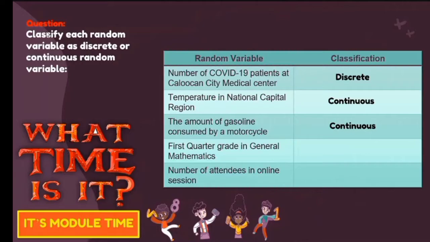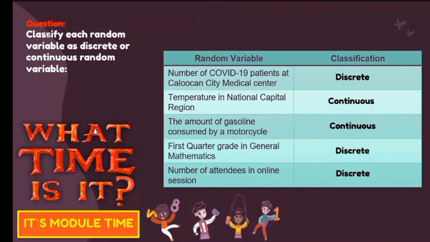And then, you have the first quarter grade in general mathematics. So, this is your first semester subject. For this part, it is a discrete random variable. Why discrete? For every grading period, our grades are expressed or rounded off to the nearest whole number. Although we can have a decimal in terms of grades, especially in the average, usually for every quarter, we can only have an exact grade for a given subject.